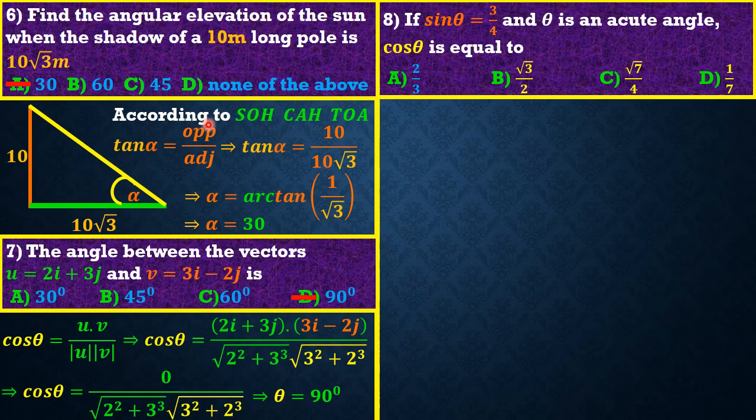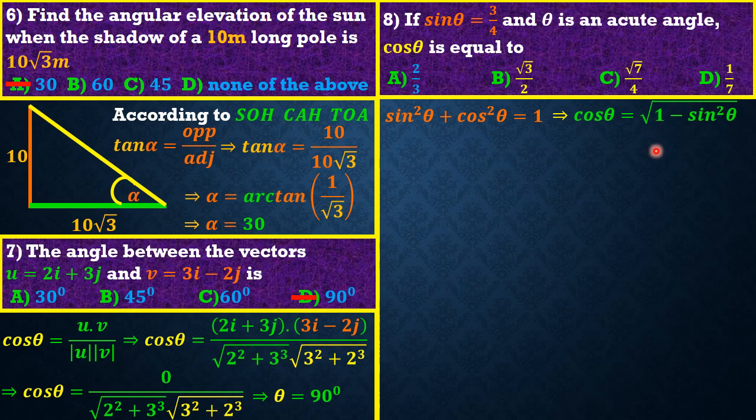But friends, I don't want to draw any more right angle triangle again. This one I've drawn is enough. Let's utilize one of the most powerful relations we know in trigonometry, which is simply saying that for any angle, sine squared theta plus cos squared theta is equal to 1. We are looking for cos theta, means our cos theta, if we make it a subject, becomes cos theta equals the square root of 1 minus sine squared theta.